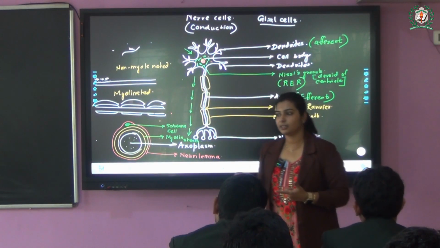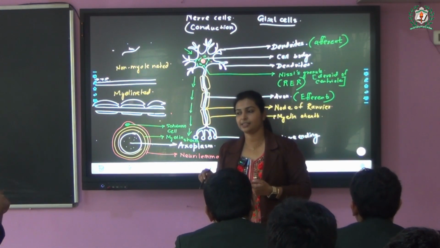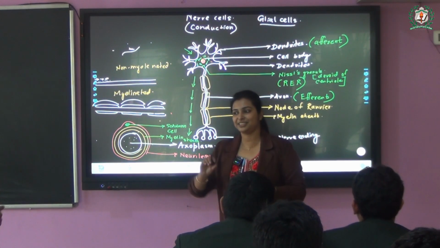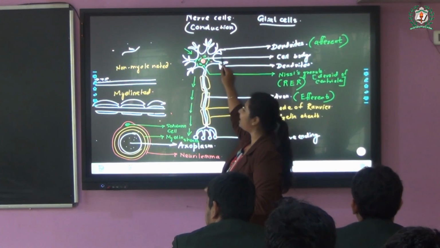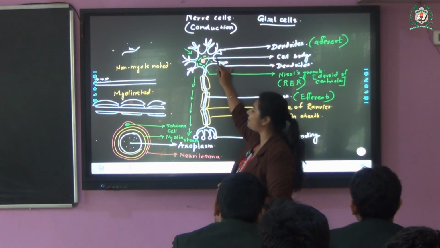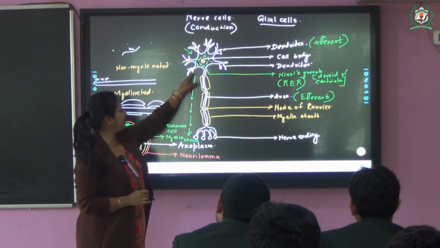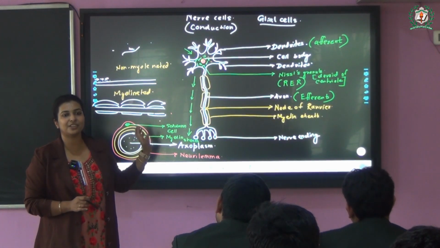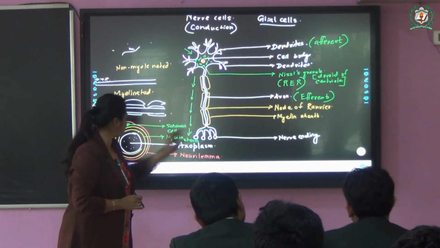The Nissl granules are present in the cytoplasm. Okay, yes. So if we come here, you are right. In case of the cell body or the cyton, the Nissl granules are present. But when we come to the axon, the Nissl granules along with the Golgi bodies are absent here. Fine. So this is about the structure.